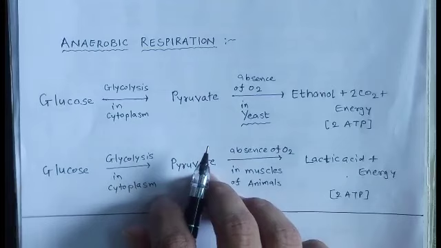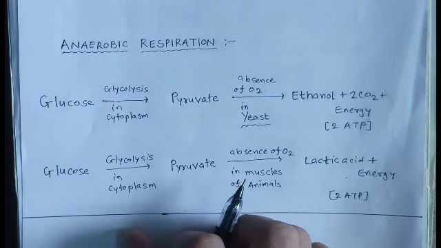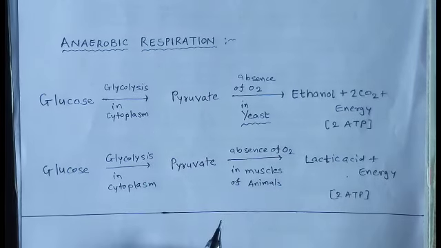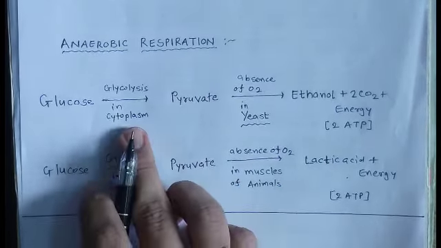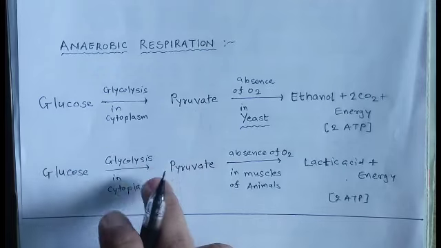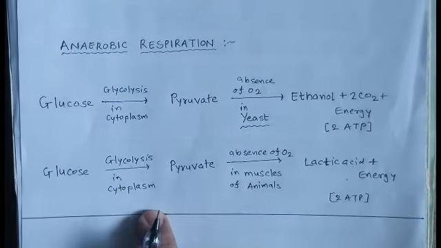Now the second process is anaerobic respiration. As we know, during anaerobic respiration, oxygen is not required. Let us see anaerobic respiration. Here are two equations about anaerobic respiration. We will understand both one by one. These are different processes of anaerobic respiration, and they occur in different living beings.